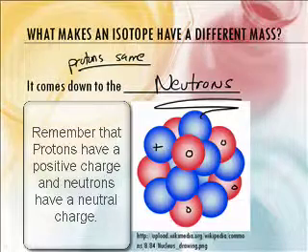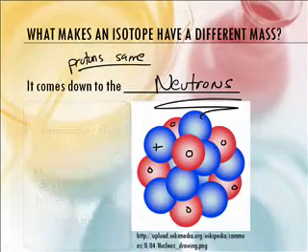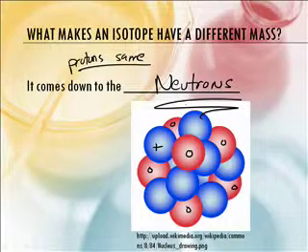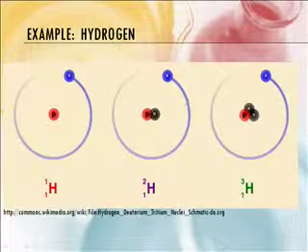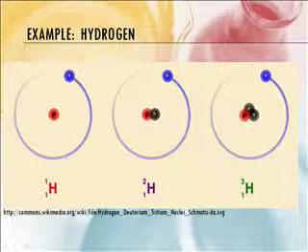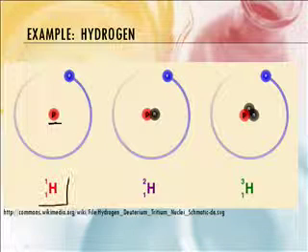Right. And if you get more red things, then you change your mass, or less red things for that matter. Okay. Now let's take an example from a real chemical, and that would be hydrogen. So if we look at hydrogen, what do you notice about hydrogen? It's got 1 proton and 1 electron. So this is hydrogen that weighs 1.